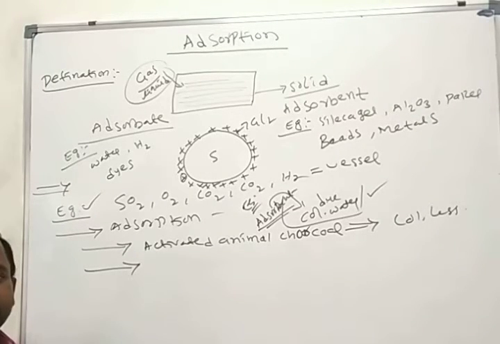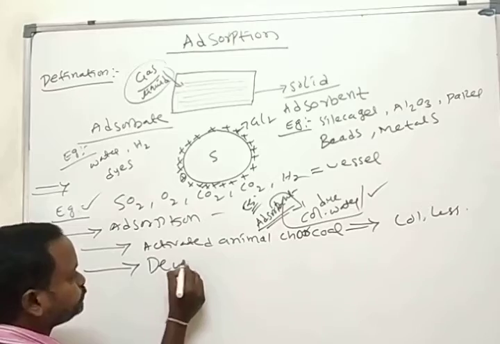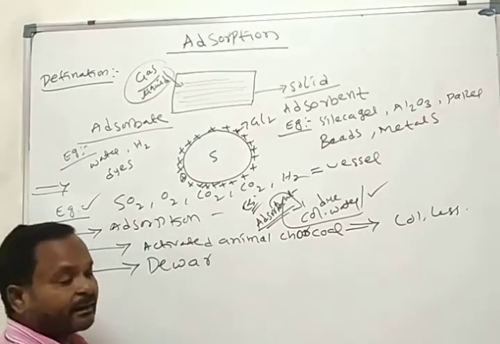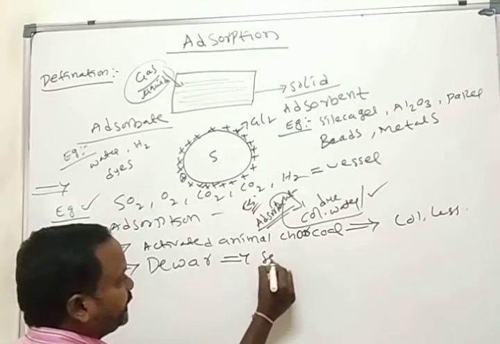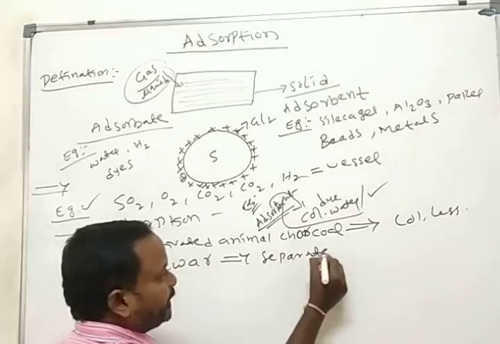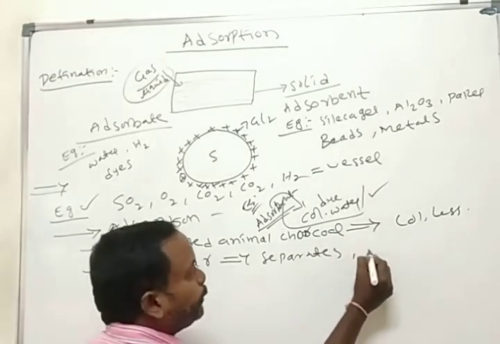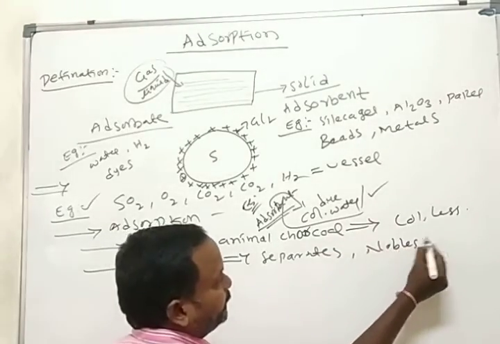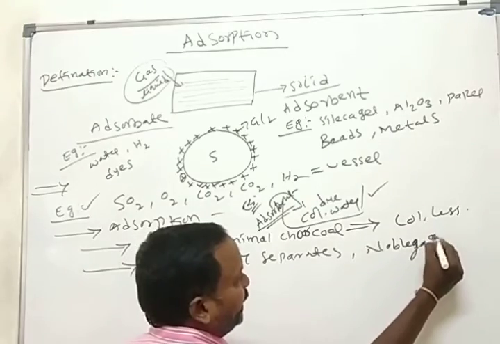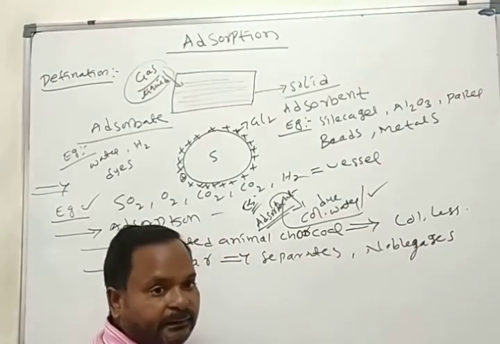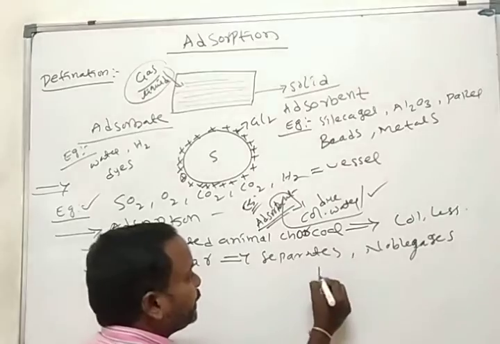Here, one more important example is there. Gases are adsorbed on the surface of solids. By using this phenomenon, Dewar, one of the scientists, separates noble gases. What are those?